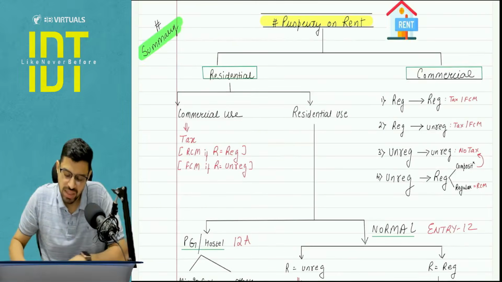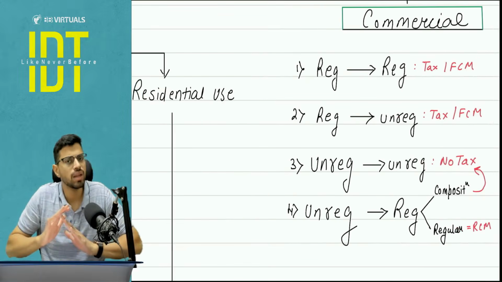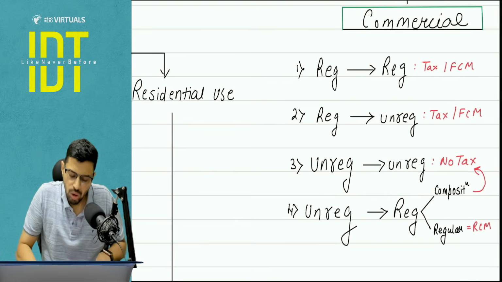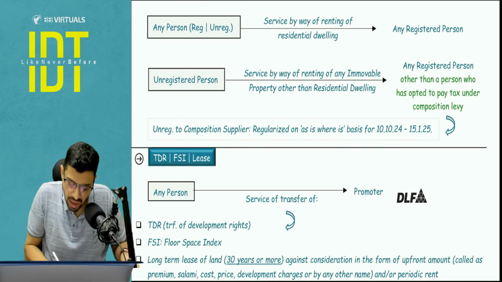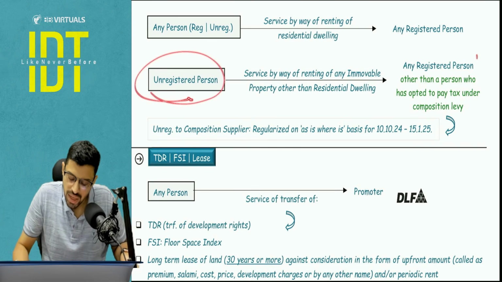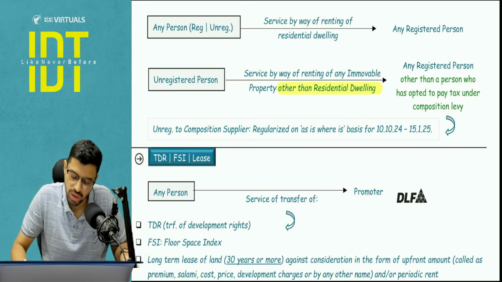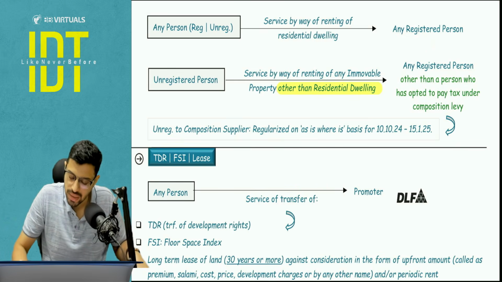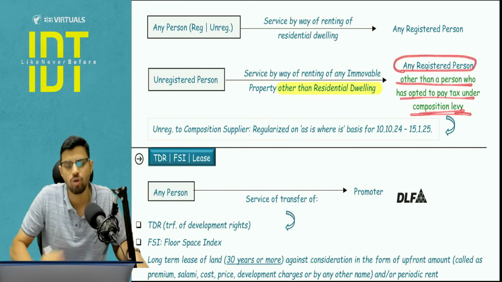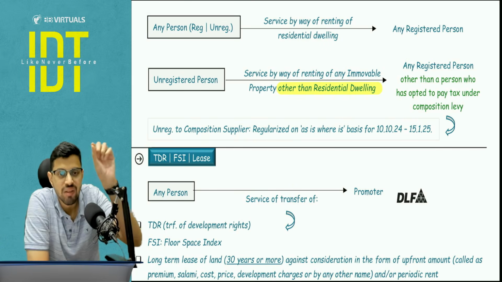Okay, and if it is a commercial property, see, for commercial property there is no exemption whatsoever. Only there is one RCM FCM entry that I will quickly cover: if an unregistered supplier gives commercial property, other than residential, on rent to a registered person, then reverse charge mechanism will apply. But this registered recipient should be other than the one who has opted for composition levy. This is a relief for the composition scheme.